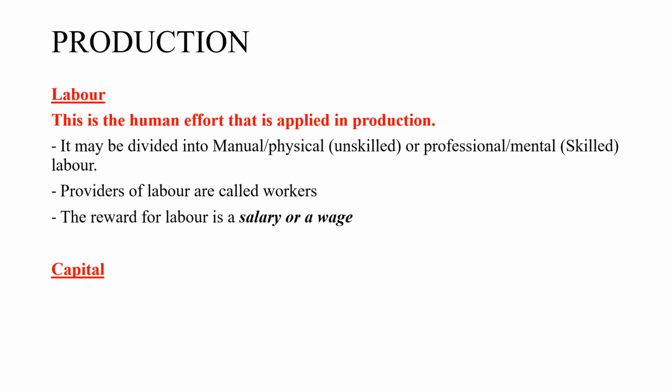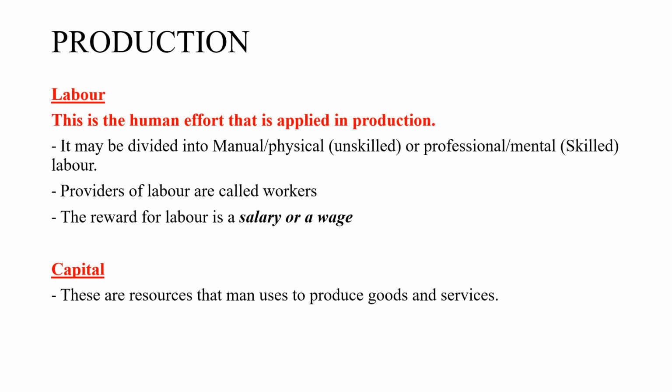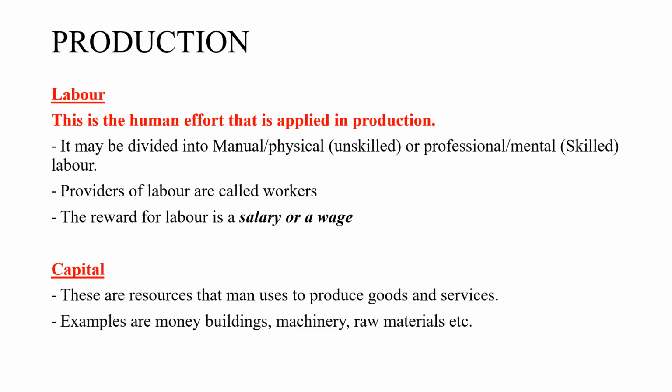The next factor of production is capital. Capital are resources that man uses to produce goods and services. Whatever is used to produce goods and services is called capital. Examples are money, building, machinery, raw materials. I know most of us think that money is the only capital. No, even a building, if you have a building, that's a capital. Machines, it's a capital. Raw materials, it's a capital.